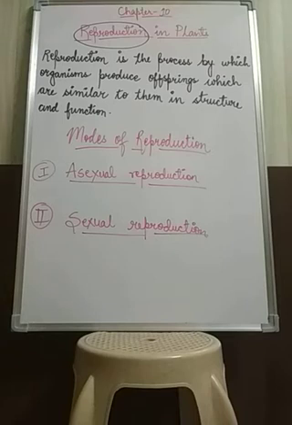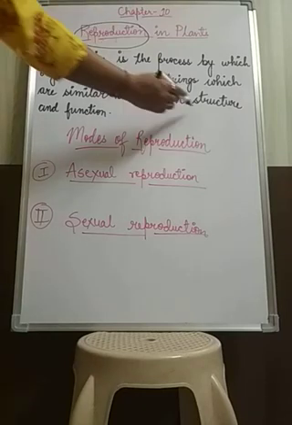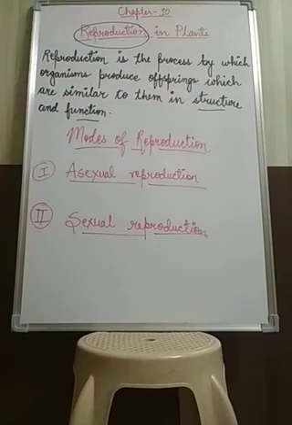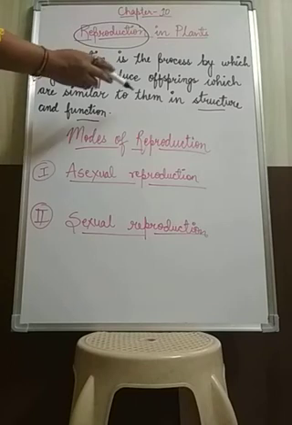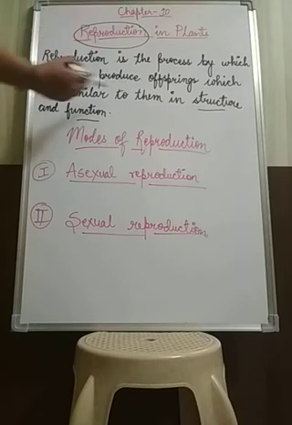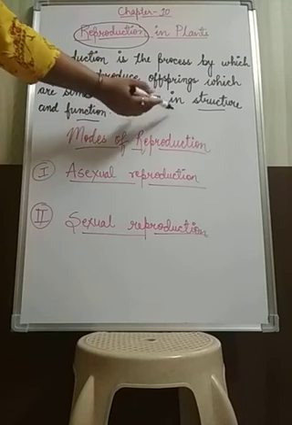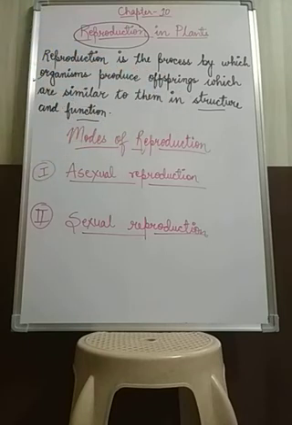But human beings are not always similar facially, only about 50% are, but their structure and function are similar. So reproduction is the process in which living organisms produce young ones that are similar to them in structure and function.